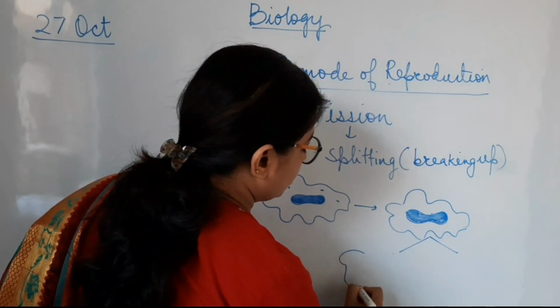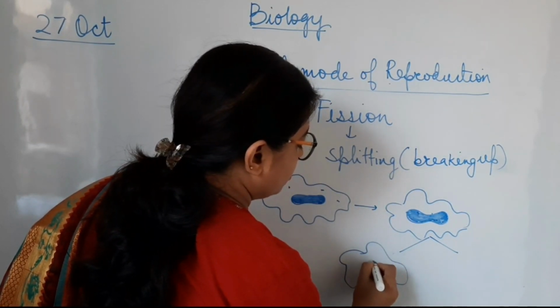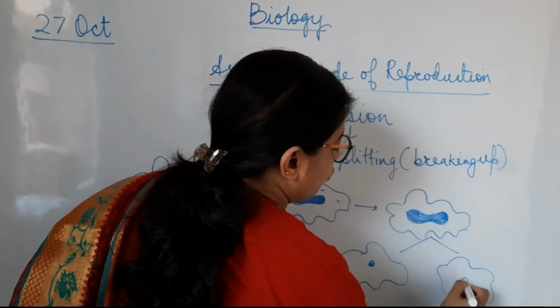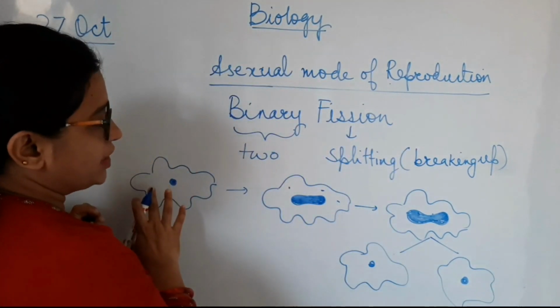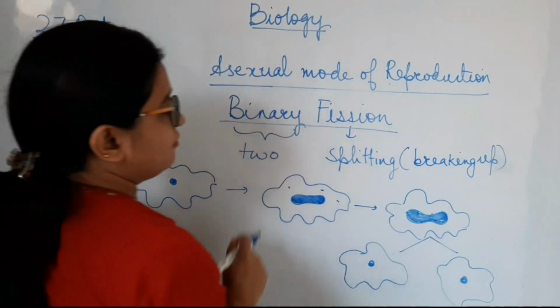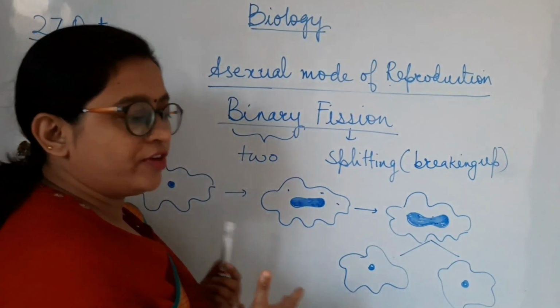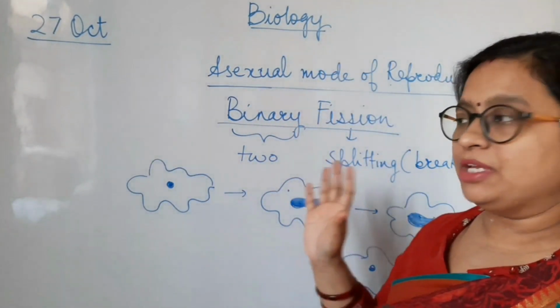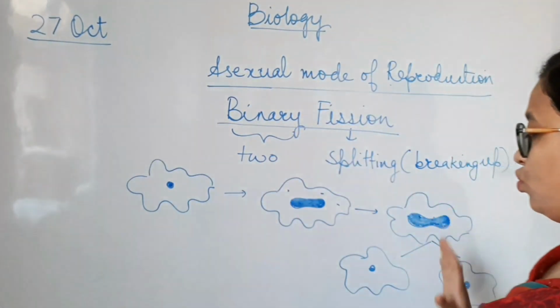So here forms two amoeba as daughter cells. So one parent cell is divided into two daughter cells by the process of binary fission. So this is one method of asexual mode of reproduction where the organism is divided into two, means one parent is divided into two daughter cells.